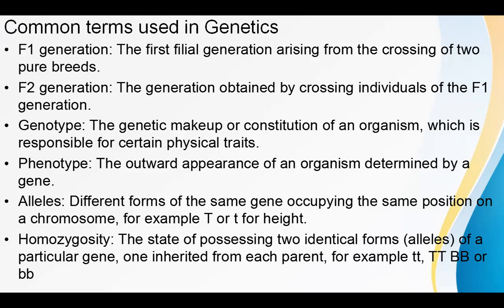Homozygosity is the state of possessing two identical forms of the alleles of a particular gene, one inherited from each parent. Example: TT in small letters or TT in capitals. So basically, they are of identical forms. This is what we call homozygosity.